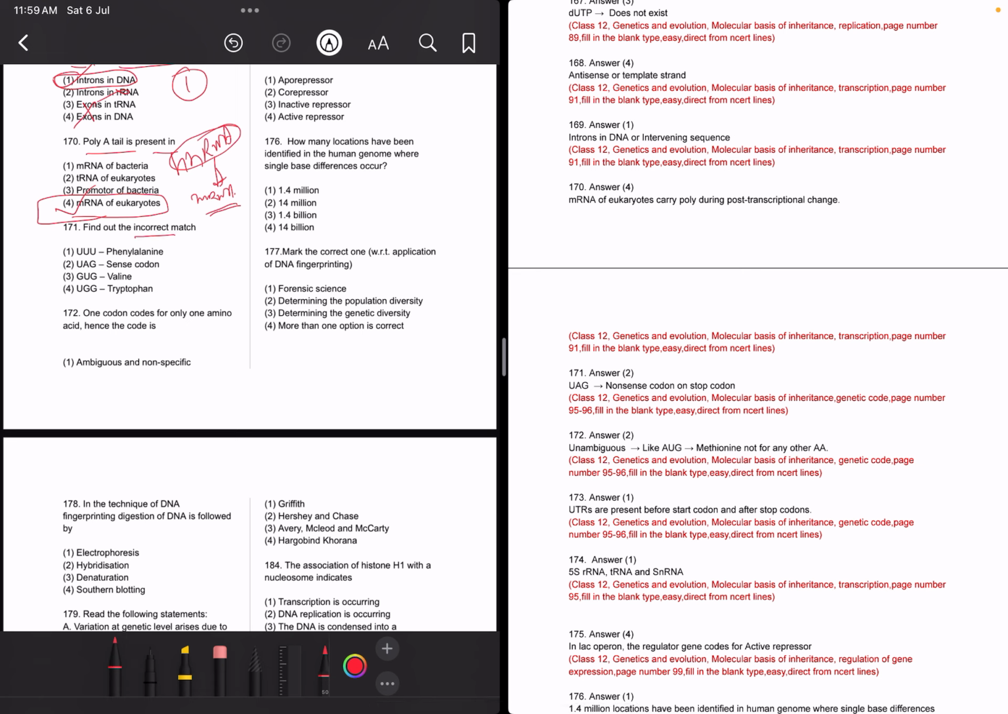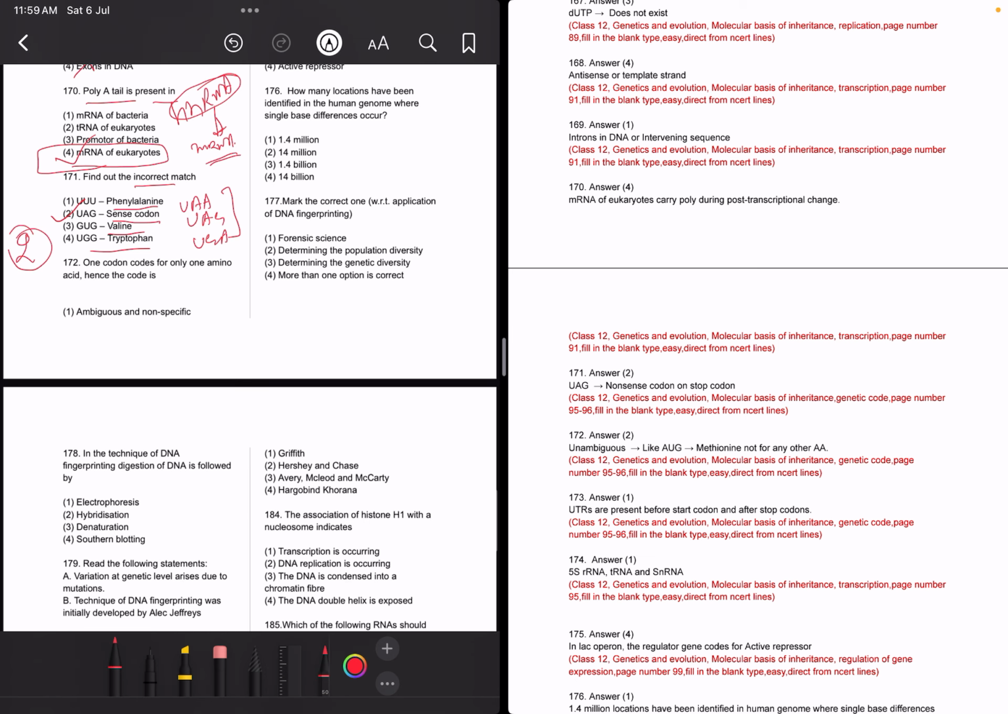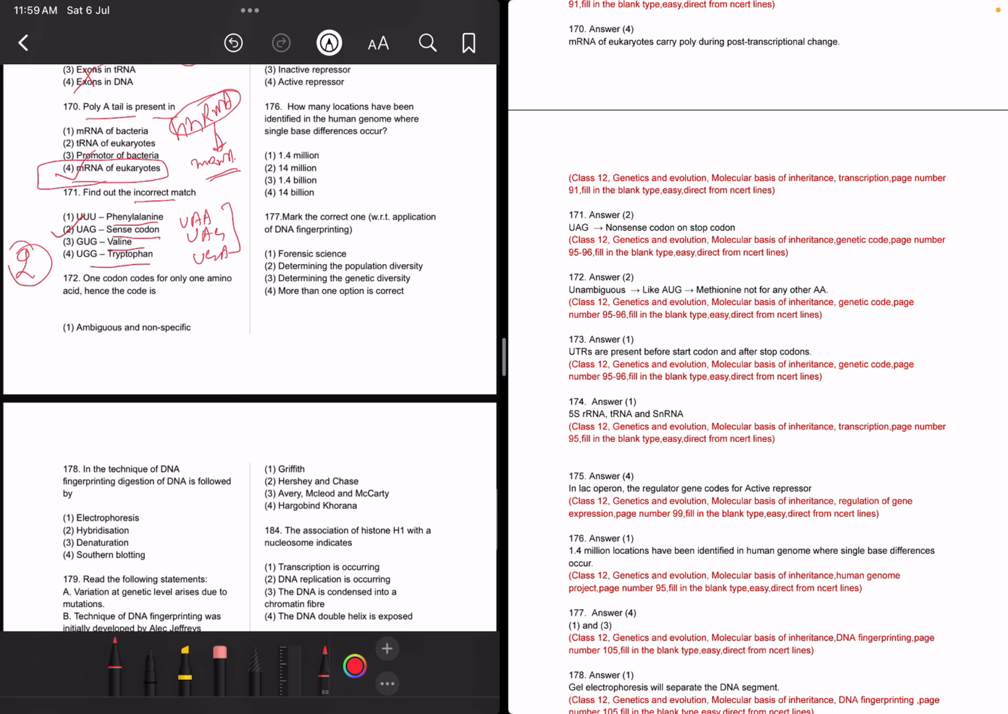Find out the incorrect match. We should find the incorrect match below. UAA, phenylalanine; valine; tryptophan, sense codon; UAG. You can read that UAA, UAG, UGA are all nonsense codons, so this is not a sense codon. Now move ahead to question 172.